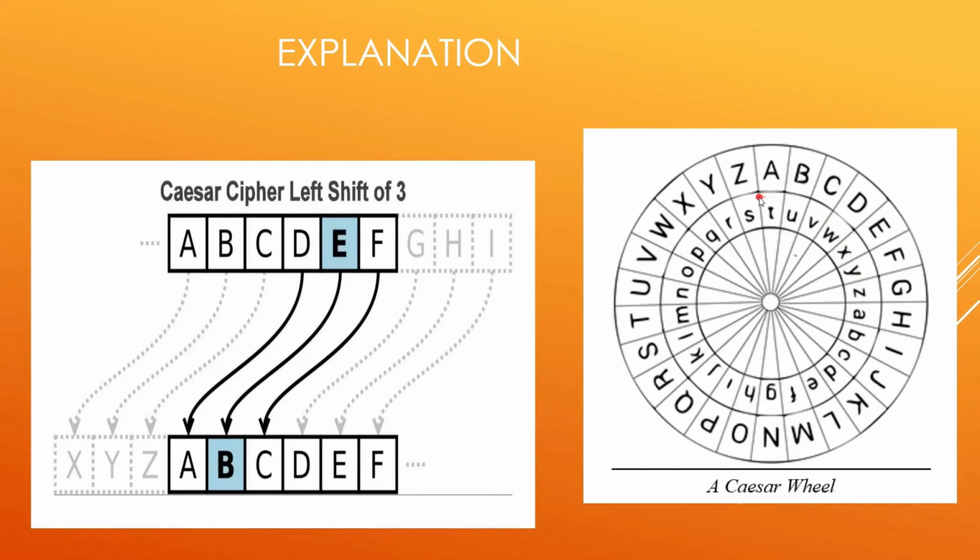So we can say Caesar cipher left shift of 7, because anywhere A arises in the plain text, it would be replaced by T, and if H arises, it would be replaced by A. This is how the text is encoded by using Caesar cipher.